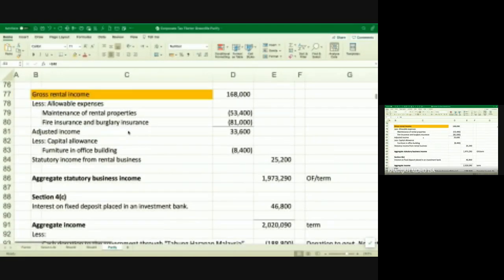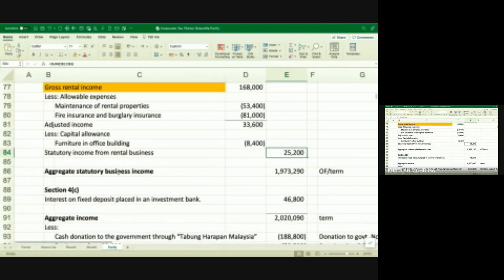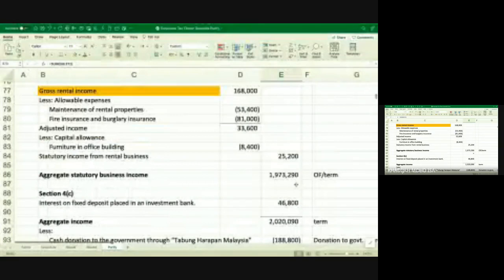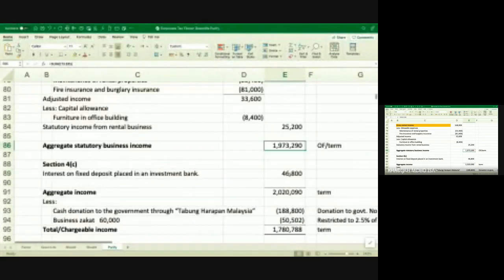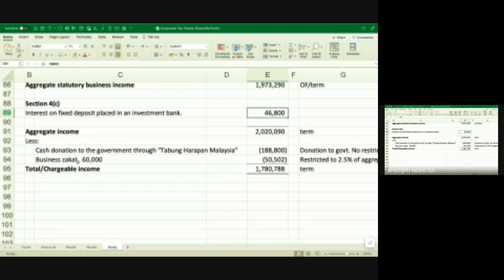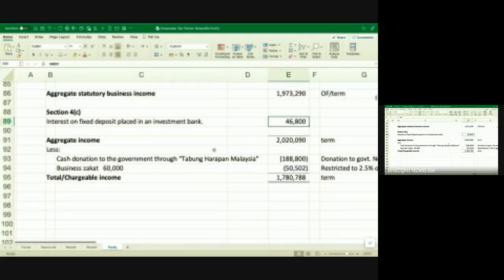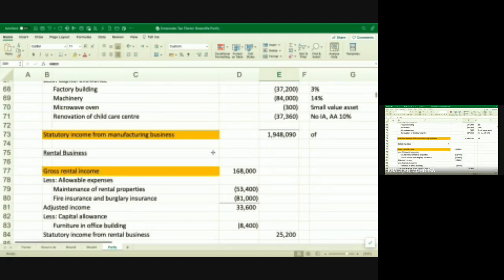You have capital allowance on furniture only, and then statutory business income. Once you have two business incomes, you add your aggregate statutory business income, that means statutory income from business 1 and statutory income from business 2. You add these two together, then you have aggregate statutory income. Then you add your interest on fixed deposit, and then you have your aggregate income less your donation to government and business zakat. From there, you have a total or chargeable income of 1.78. So that's the conclusion on your question number 3.